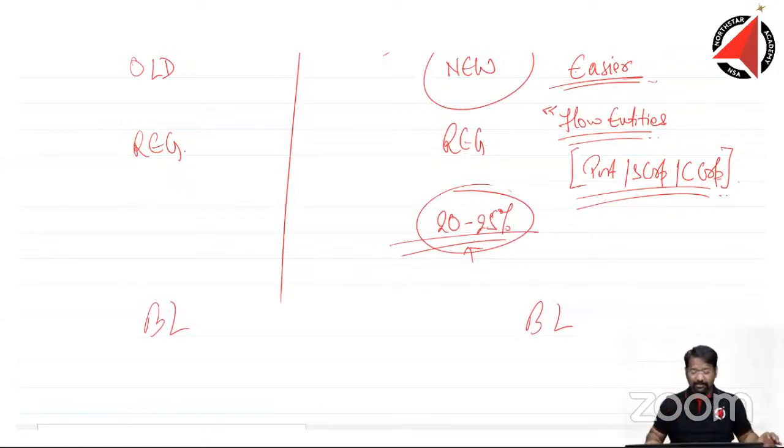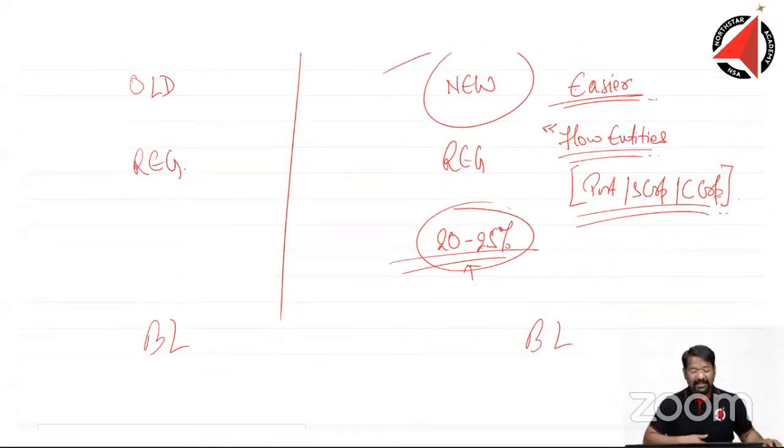What is your opinion? Let me know in the comment section. Which one do you think is easier? The old tax, the new tax, the old regulation, the new regulation? Which one do you think you want to write? Do you want to wait for the new examination to start from 2024, or do you want to push yourself harder and go with the old regulation syllabus?